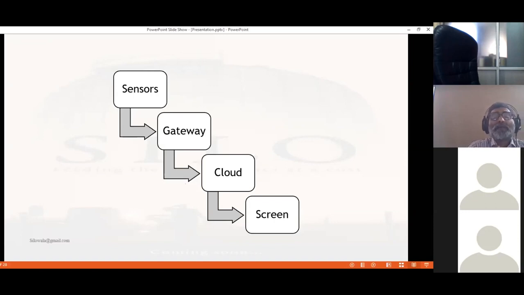You are monitoring real-time data, and this real-time data helps you to monitor your grains successfully. And by analyzing this data, you can decide some measurable actions.